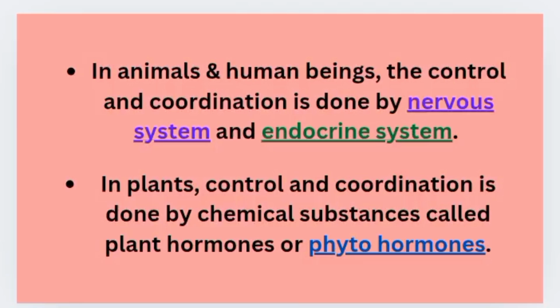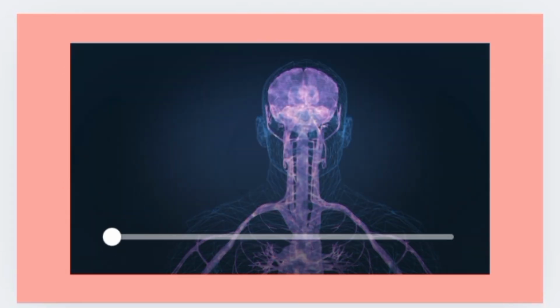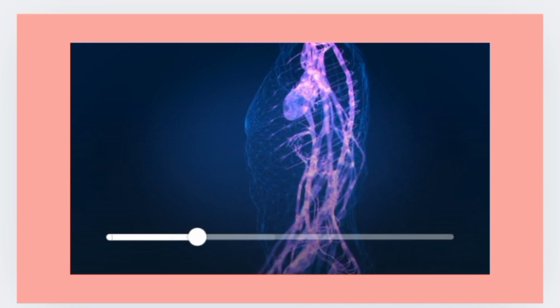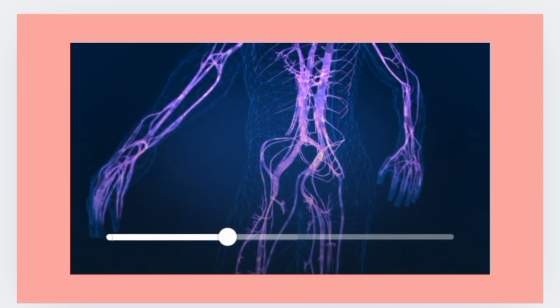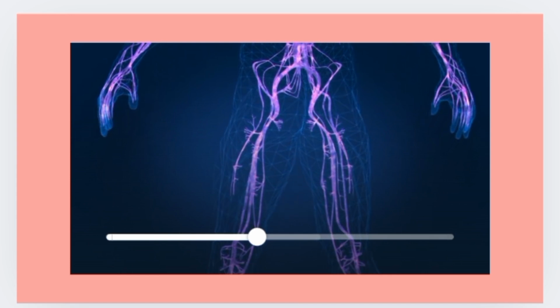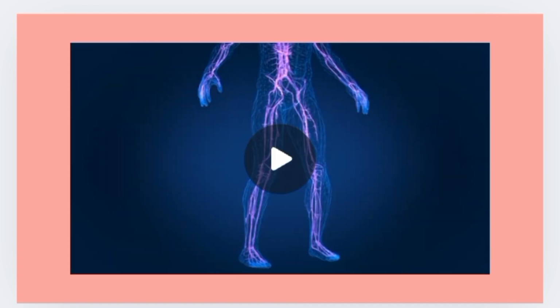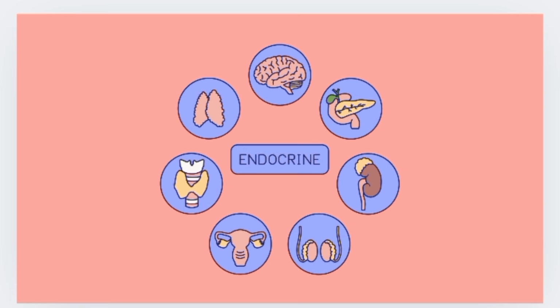So here is a small visual about the human nervous system. Here you can see the human nervous system, which consists of various types of nerves such as spinal nerves, cranial nerves, sensory nerves and motor nerves. And here is the endocrine system. In the next video, we will learn in detail about the human nervous system and endocrine system.